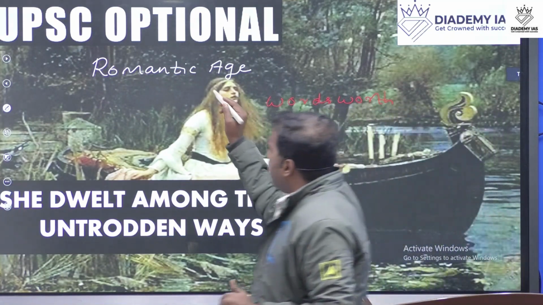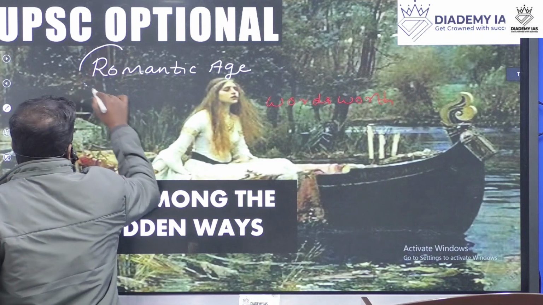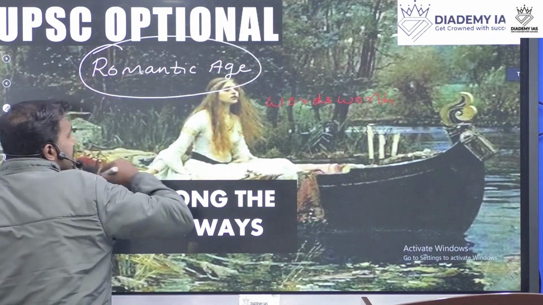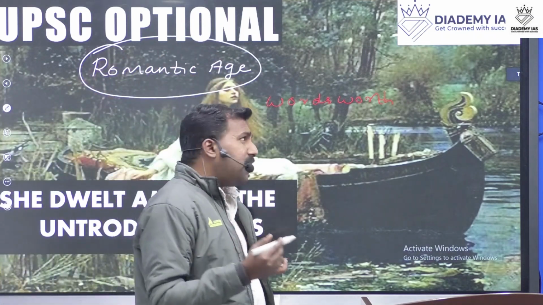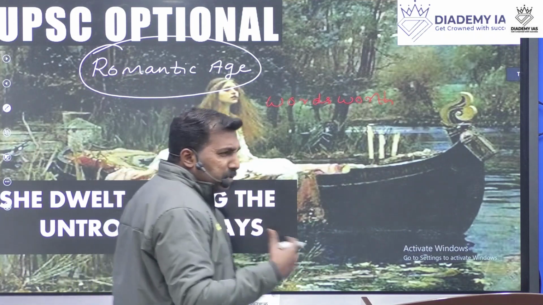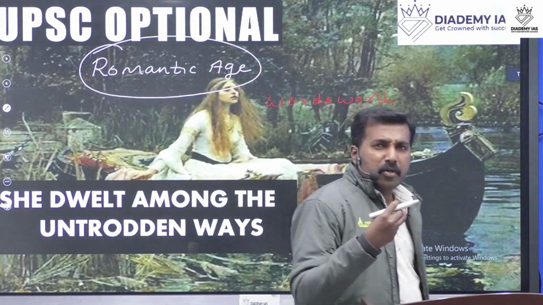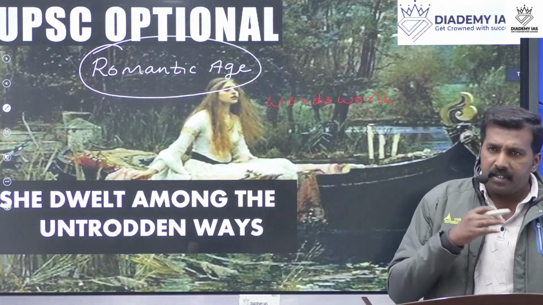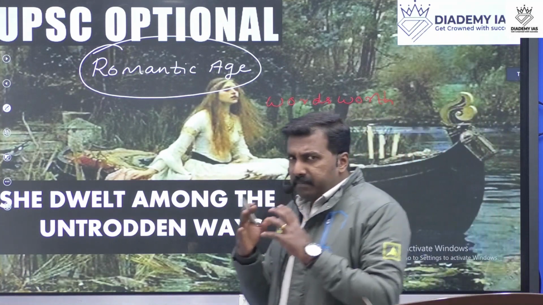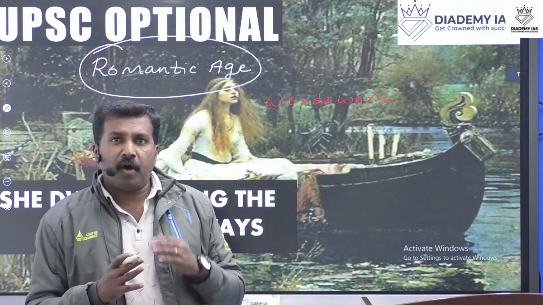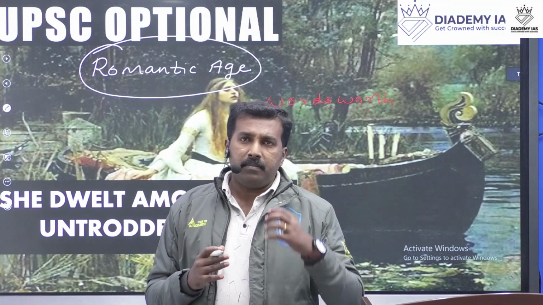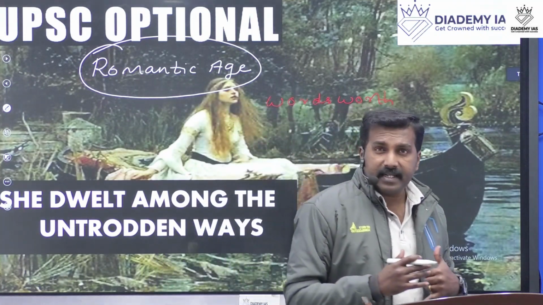So why is this Romantic age specific or peculiar? It means that there were a lot of writers and a lot of readers, a huge community of readers, in the Romantic age.